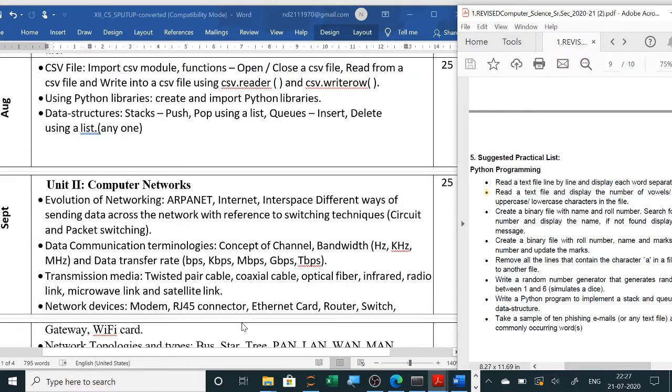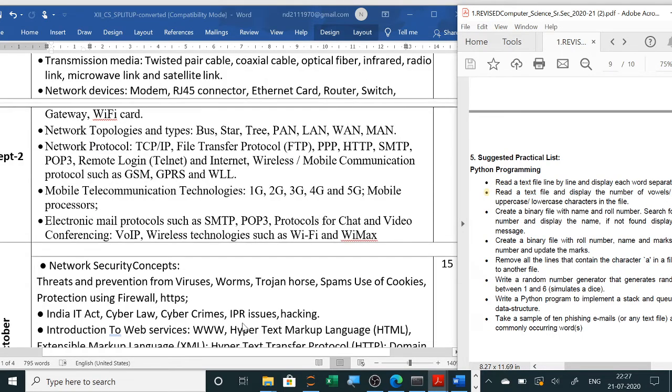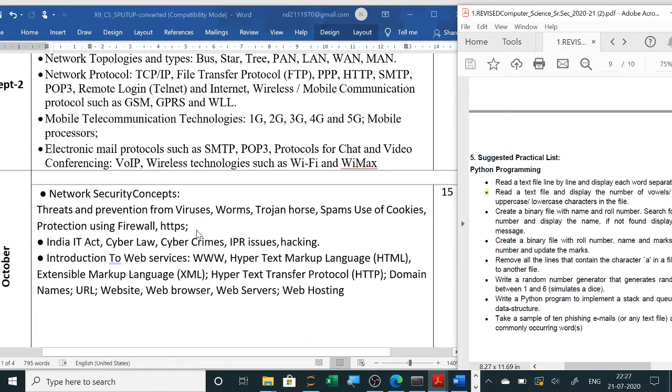Next is computer networking. In the month of September we have to start. So the evolution of networking we have to do. Then data communication terminologies, transmission media, network devices, gateways, network topologies and types, all the different topologies and all the different networking types. Then network protocols. So the complete syllabus is there, except the e-commerce portion, which has been removed.